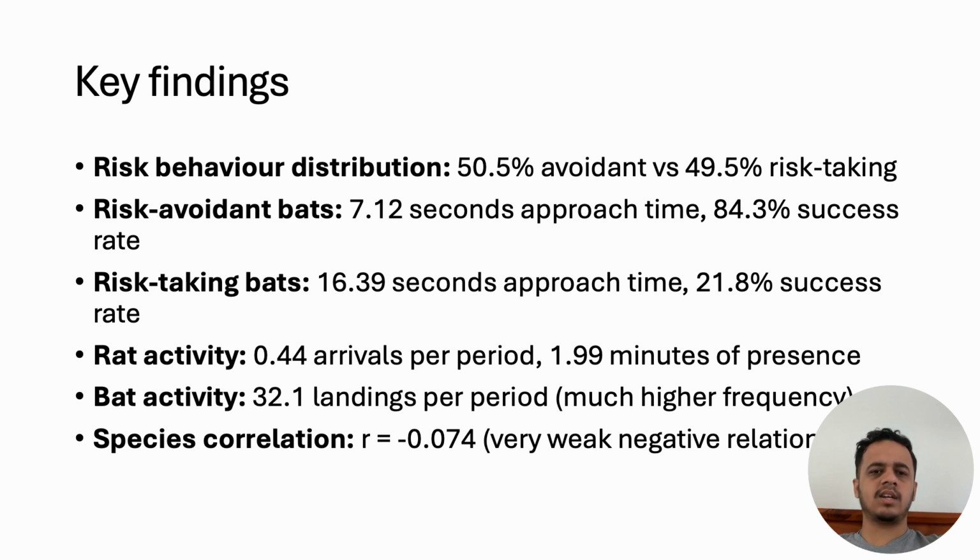Even more striking, risk avoidant bats had an 84.3% success rate in obtaining food compared to 21.8% of risk taking bats. When we tested the difference in approach time, it was statistically significant using two simple tests. We found a significant p-value of less than 0.001. This finding suggests that bats don't show more advanced behavior overall. Those who exhibit avoidance are actually more efficient and successful.